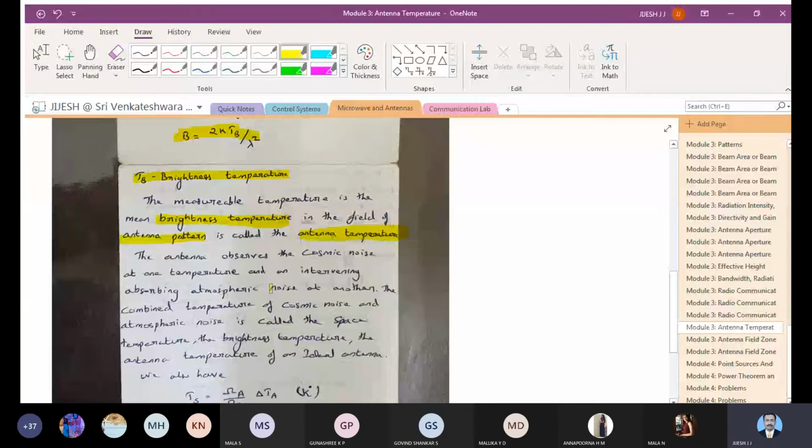This noise can be by the addition of signals, or sometimes the signal's power strength will get removed, and it will not be good enough at the receiver end to decode the signal and check what was being transmitted at the transmitter end. So it is very important for us to calculate all those things, and come out with a proper justification for the signal which is received at the receiver end.